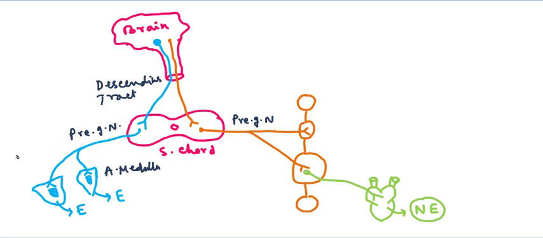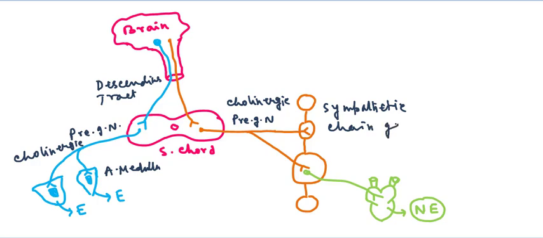So this preganglionic neuron is cholinergic, and this one is also cholinergic, and this cholinergic neuron innervates the sympathetic chain ganglion. But in the sympathetic adrenal system, this cholinergic preganglionic neuron directly innervates the adrenal medulla.